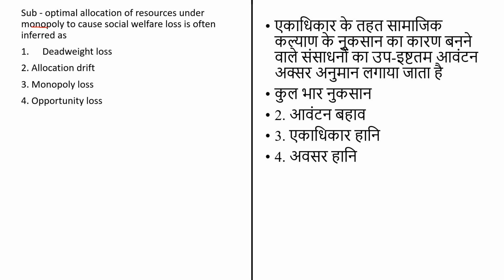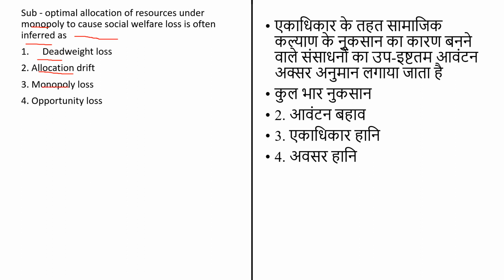The question was, suboptimal allocation of the resources under monopoly to cause the social welfare loss is often inferred as, and the options given were deadweight loss. Deadweight loss is a cost to the society created by the market inefficiency which occurs when the supply and the demand are out of equilibrium. Second option given was allocation drift. Drift occurs as an individual security in your portfolio appreciates or depreciates in the value or weight of their original allocation over a time. Third option was monopoly loss.